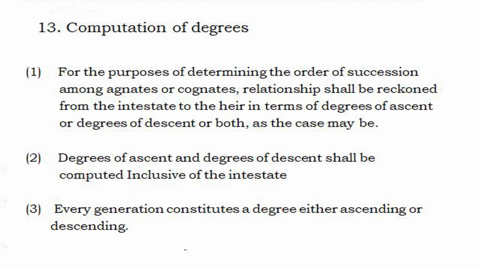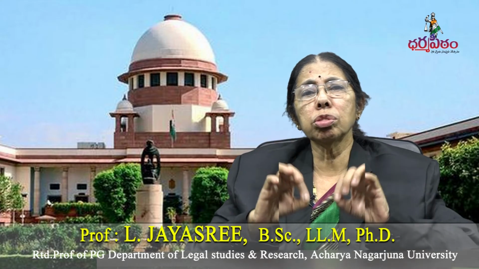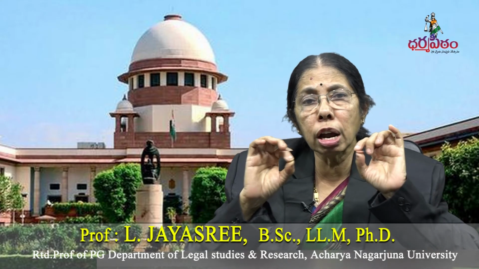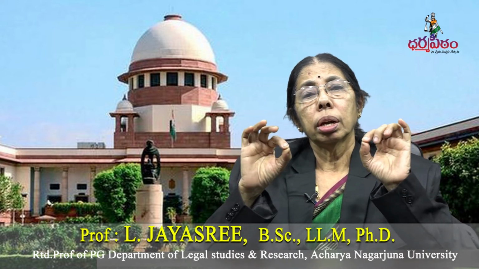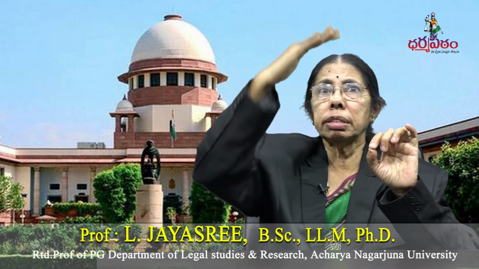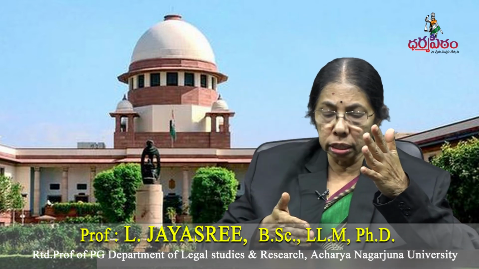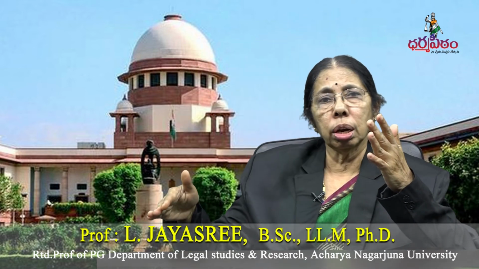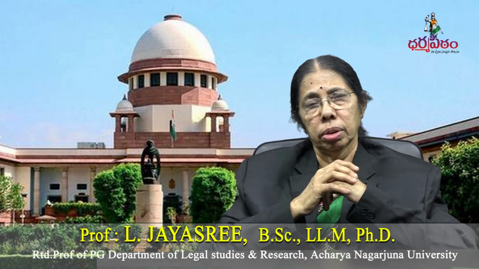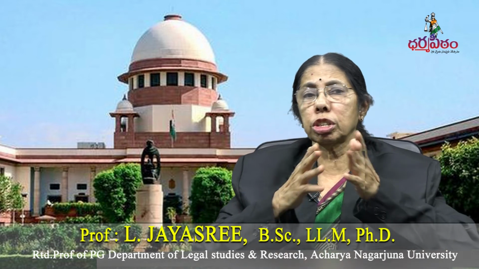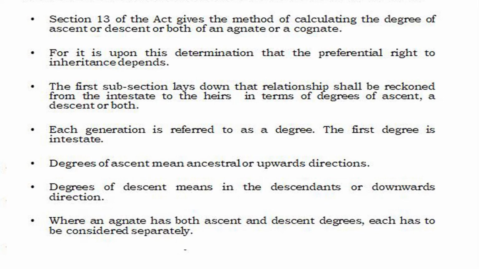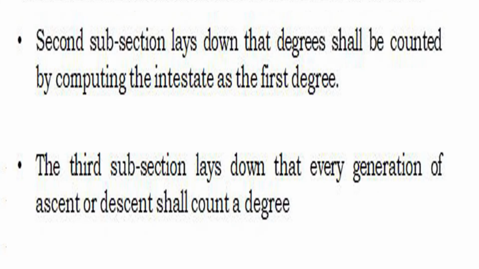I will explain in detail that section 13 gives a method of calculation for the degree of ascent, how you will count ascent, how you will count descent, how you will count this collateral. That method of calculation is given by section 13, regarding the degree of ascent, degree of descent, or degree of both ascent and descent. Why this calculation? With this calculation we can identify who are the preferential heirs.